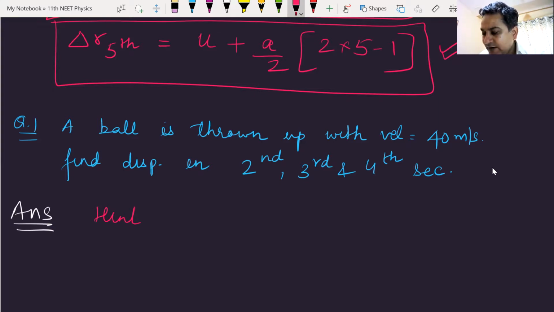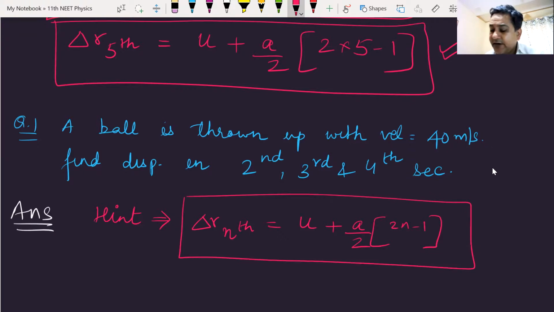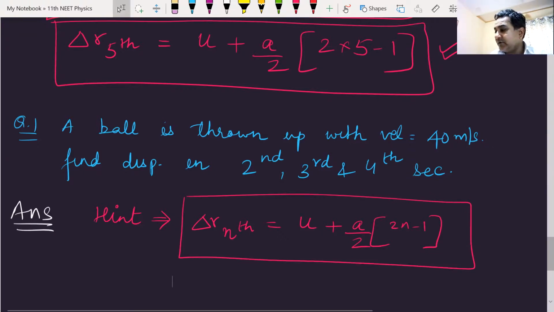Just apply the formula: displacement in the nth second equals u plus a by 2 into 2n minus 1. Put the value of n, and you must be there with your answers.